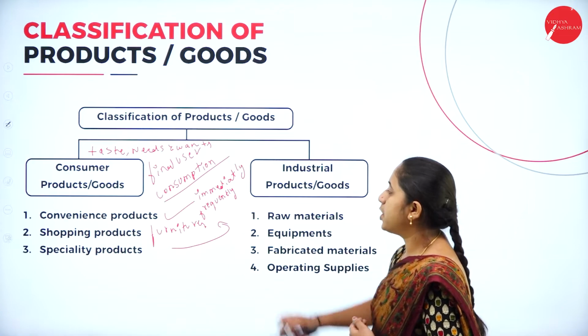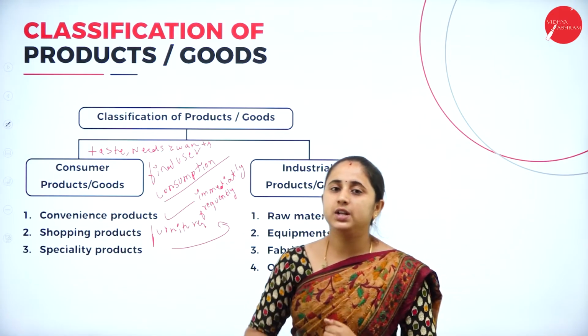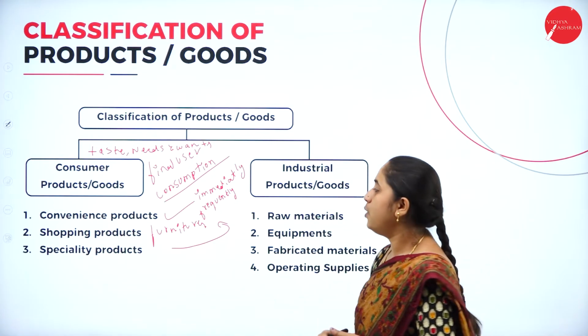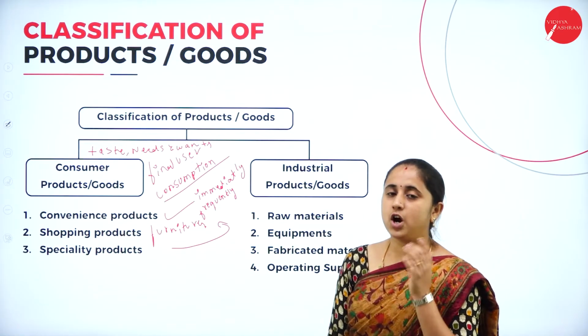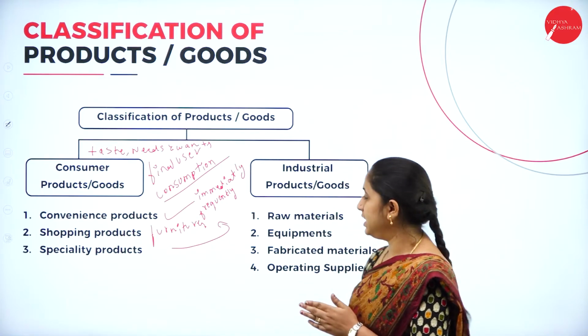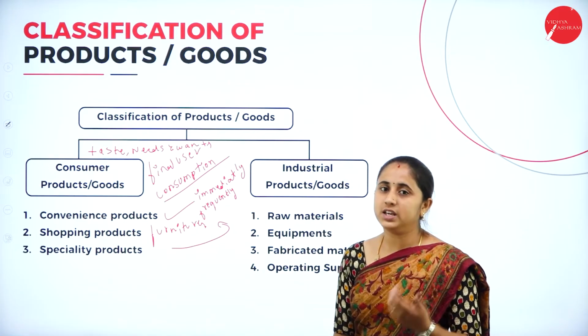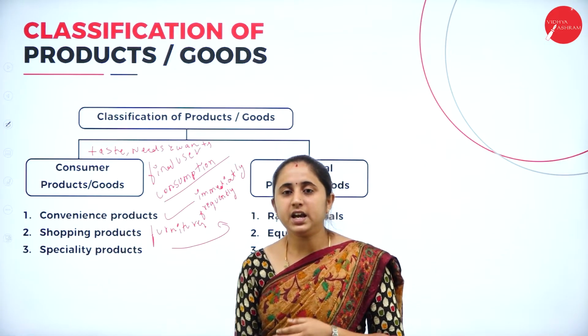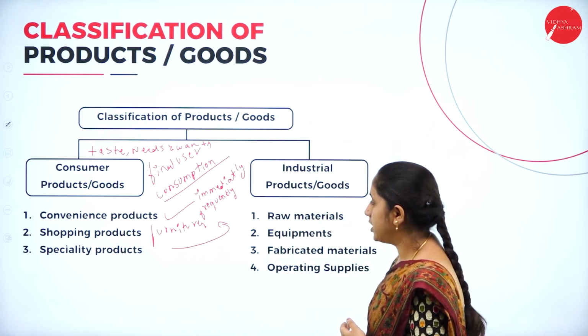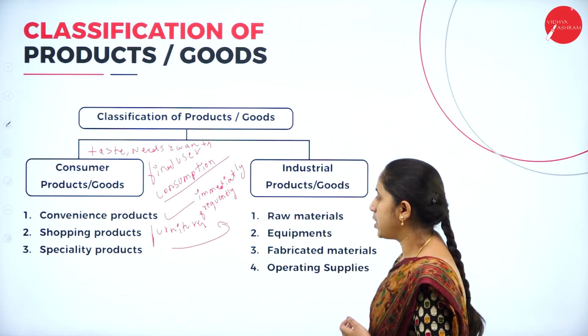Here, these products are not purchased regularly. They purchase once in a while. So that means shopping goods are not purchased regularly or rapidly. It requires some time for the shopping. Here, they compare price, quality and suitability of the product. So this is all about shopping products.